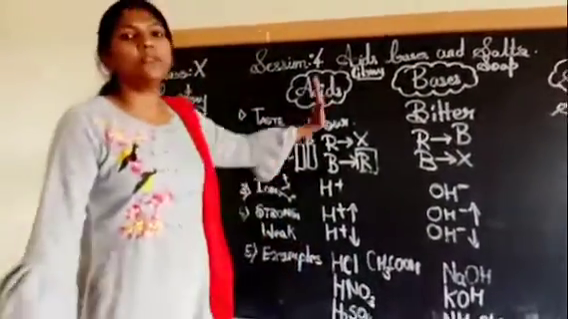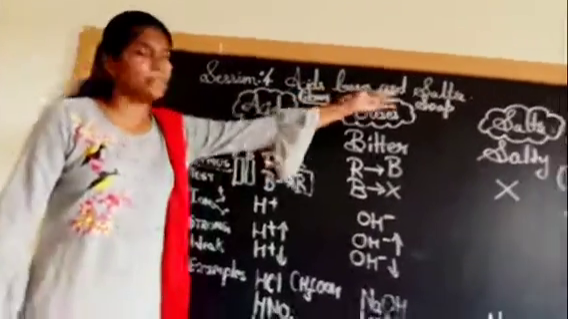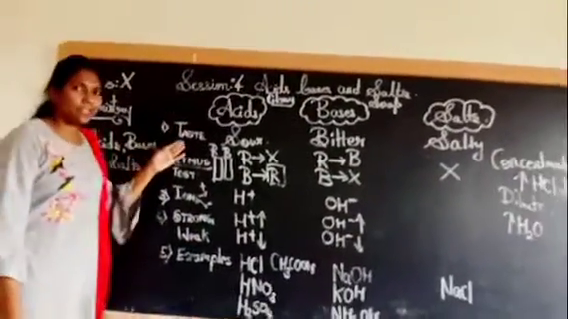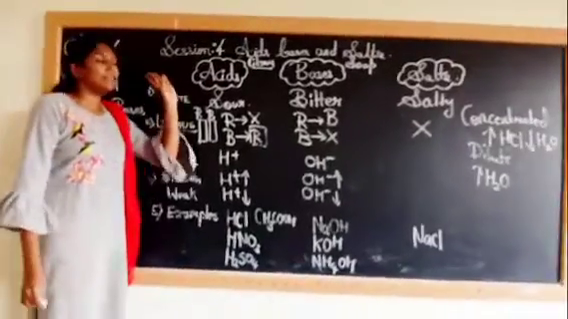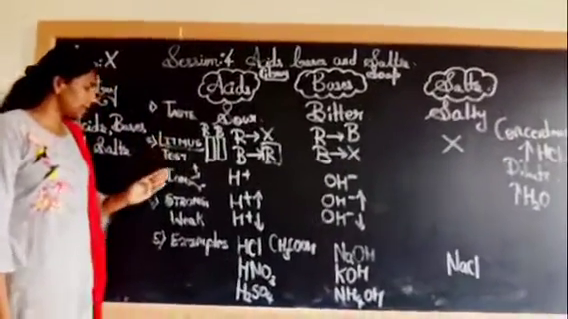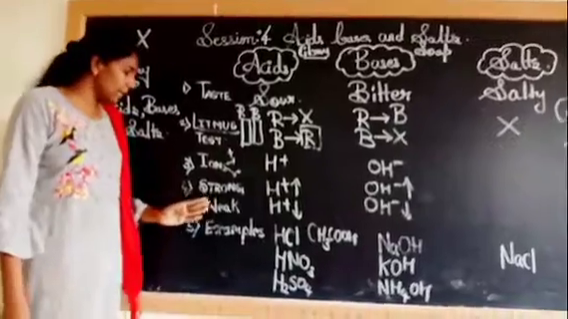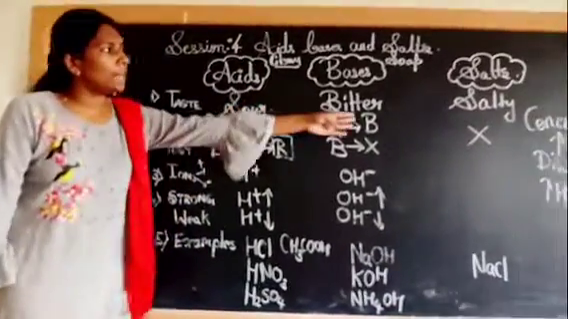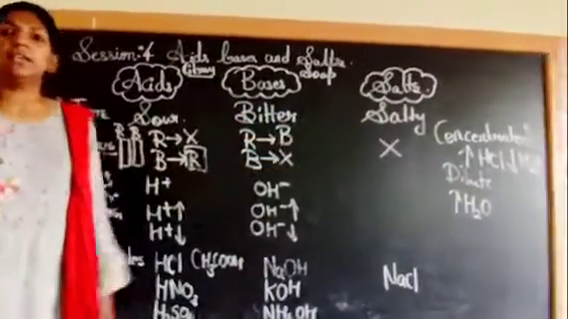We have studied the introduction part of acids, bases and salts, and the taste, how we can classify according to the taste, litmus test, ions, strong or weak acids, examples. Also we have seen what is concentrated and dilute acid.